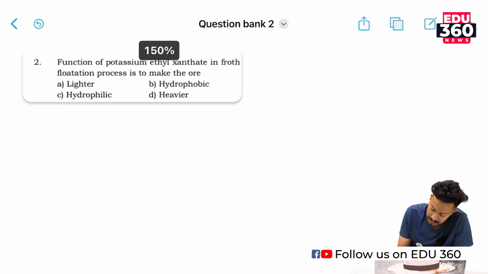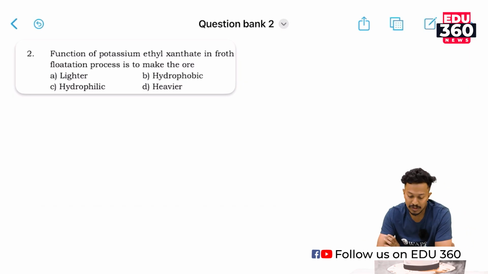Our next question is, the function of potassium ethyl xanthate in the froth flotation process is to make the ore what? Option A, lighter; hydrophilic; hydrophobic; and heavier.